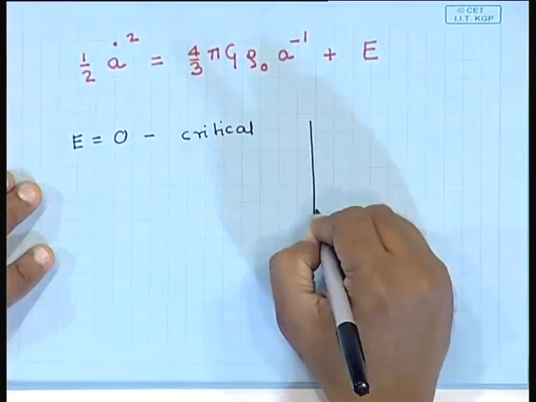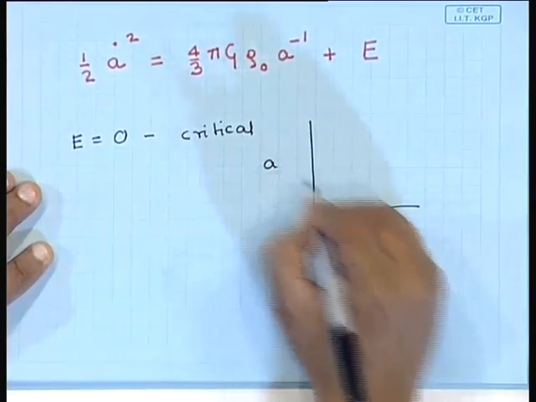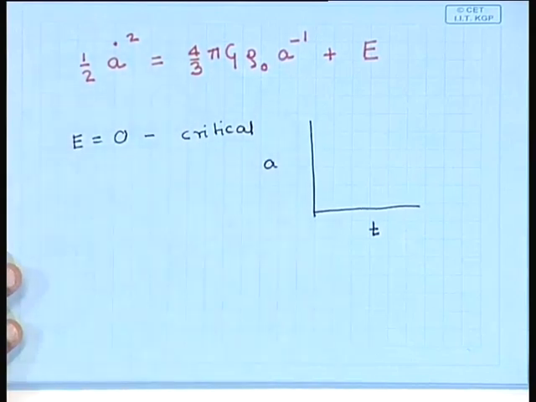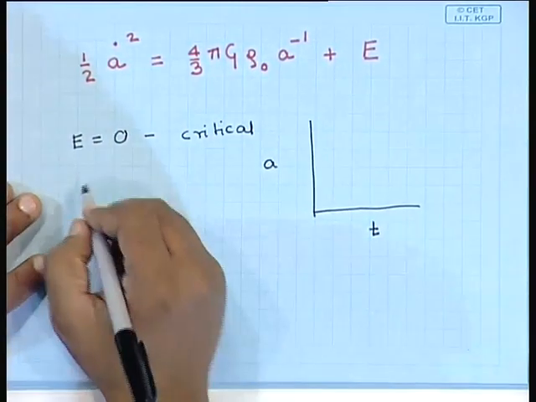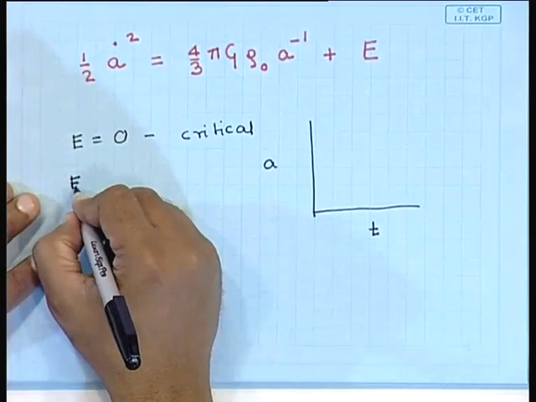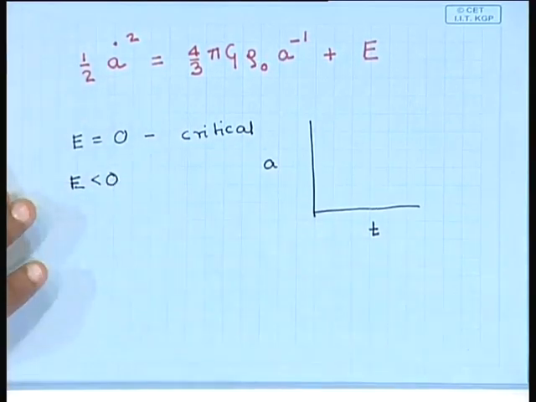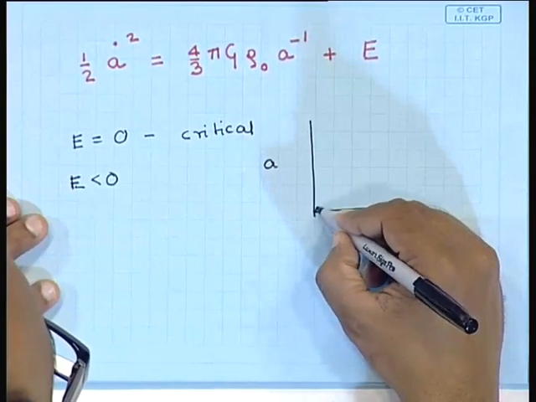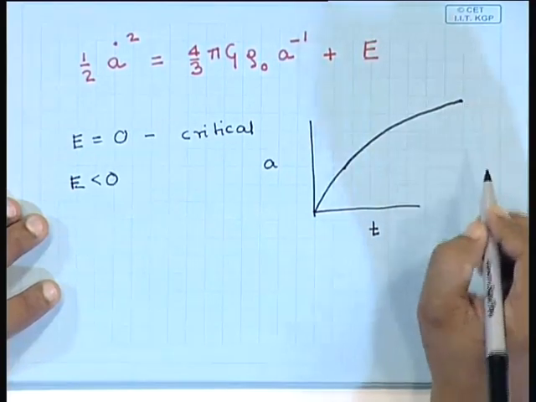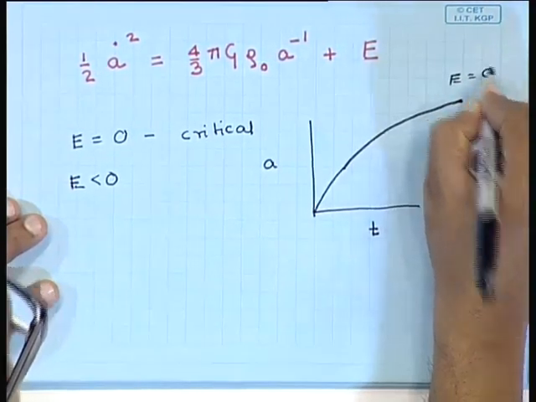So, if I plot the trajectory here, it will be a, the scale factor, as a function of time. We expect the universe to expand forever, but as t becomes very large, we expect it to come to rest slowly, asymptotically. It will take infinite time. Now, if the energy is 0, what is going to happen? So, this picture, E equal to 0, looks like this. Slowly it approaches rest. This is E equal to 0.